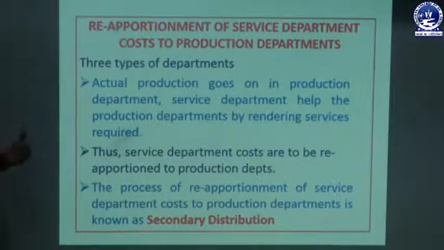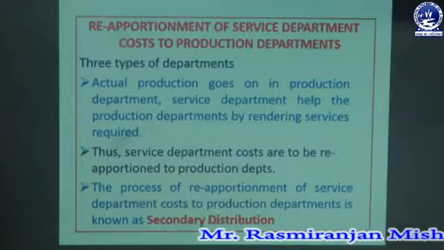Relating to overhead, there are two ways of apportionment: one is primary distribution and another is secondary distribution. Apportionment means charging the whole item of overhead to different departments. In an organization there are different departments. Basically, one is the production department, which is engaged in producing the product; another is the service department, which is providing service; and apart from that, other departments which are both production as well as service.